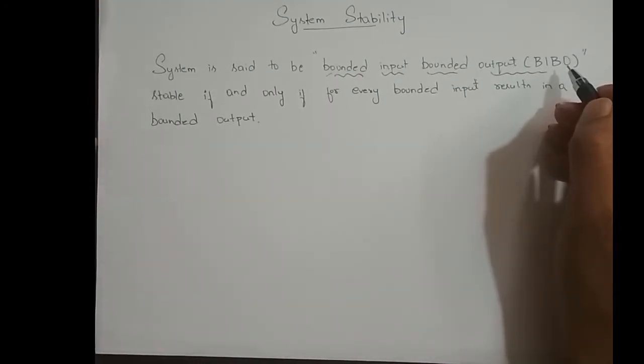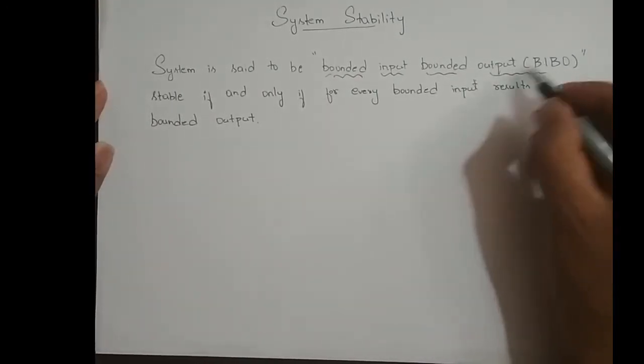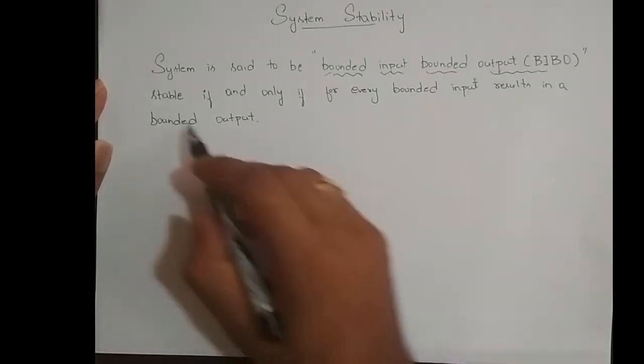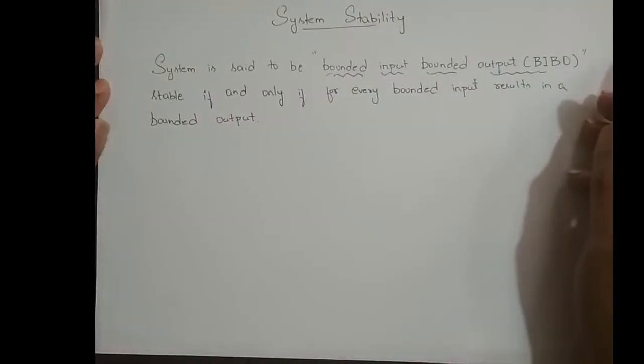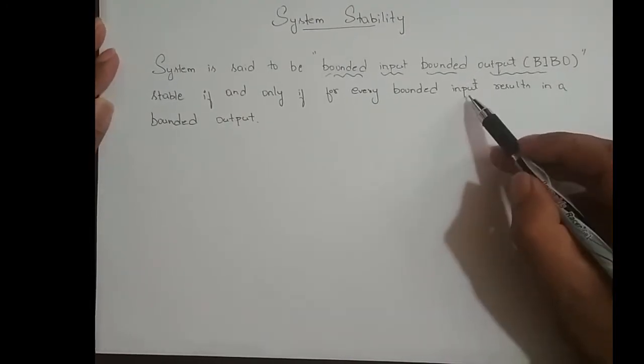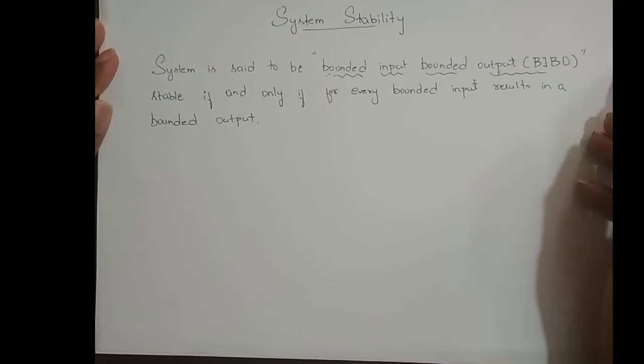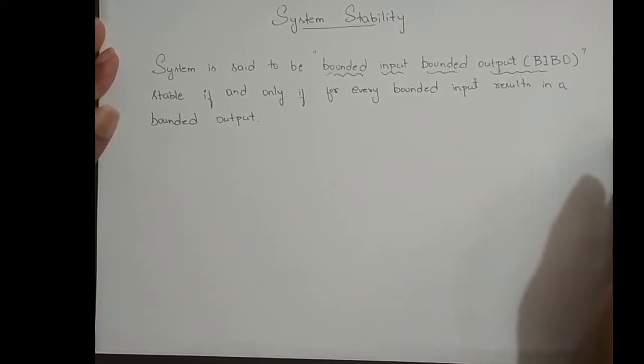What is bounded input, bounded output? I will let you know later. In short, we call it BIBO. A system is stable if and only if for every bounded input the system results in a bounded output. Okay, let me convince you